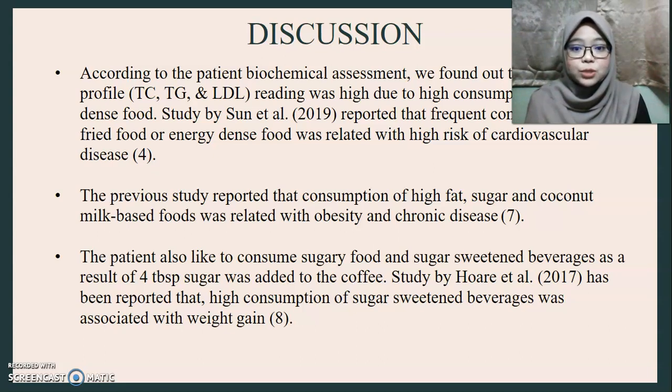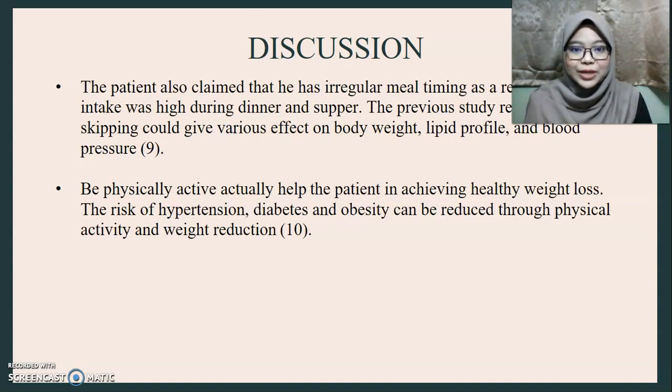The patient also liked to consume sugary foods and sugar-sweetened beverages, as a result of 4 tablespoons of sugar added into the coffee. A study by Hoare et al. reported that high consumption of sugar-sweetened beverages was associated with weight gain. Next, the patient also claimed that he has irregular meal timing, as his food intake was high during dinner and supper. The previous study reported that meal skipping could affect body weight, lipid profile, and blood pressure. And being physically active will help the patient achieve healthy weight loss.